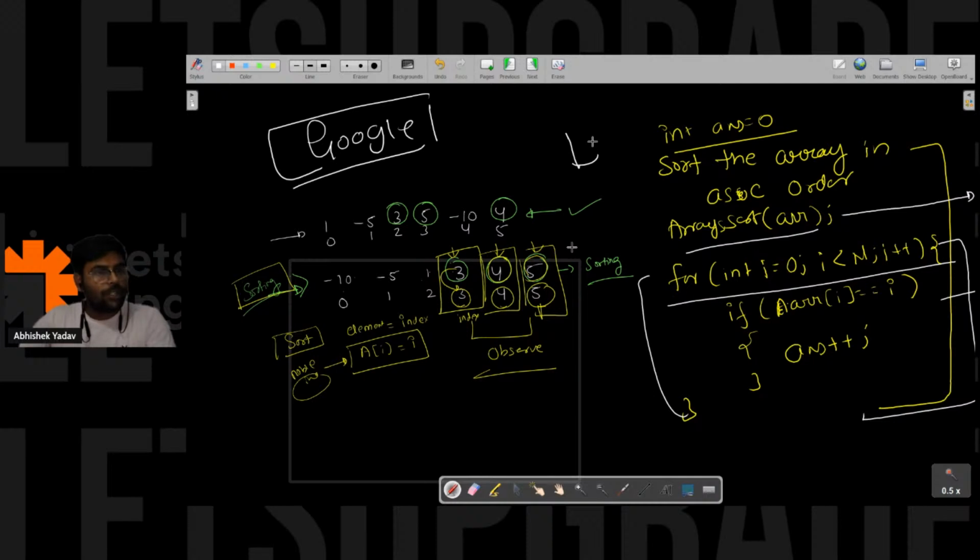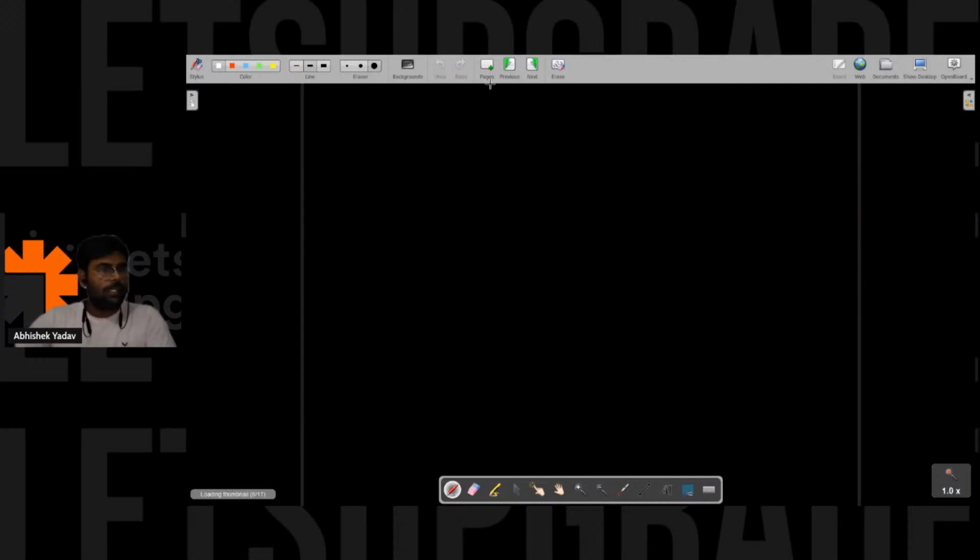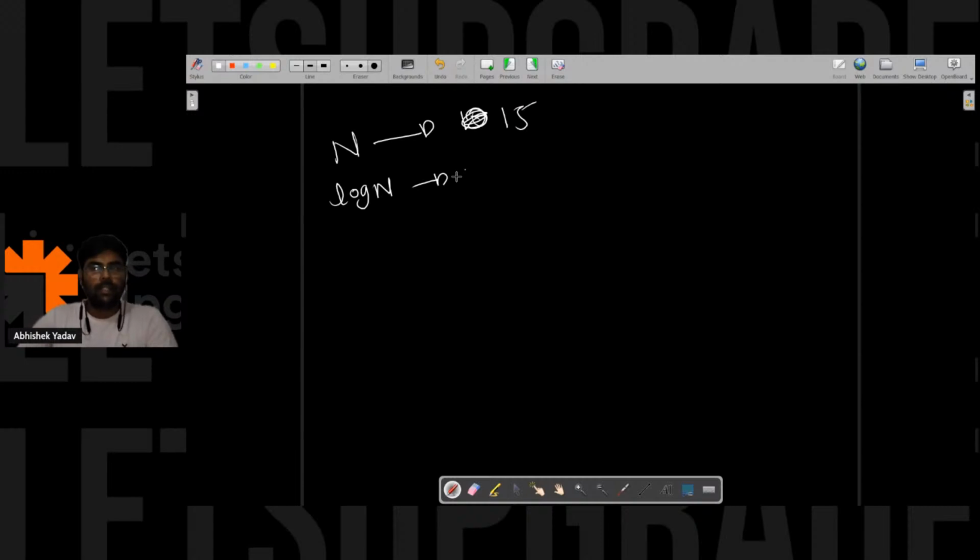How can you say n log n is greater? Tell me, Tarun, I have n, I have log n, right? Let's assume the value of n is 15. The value of log n is 2, right? And you are writing n and you are writing n log n, like this.